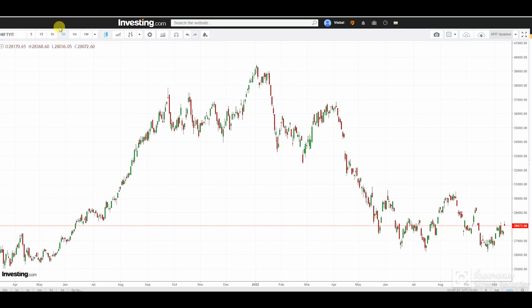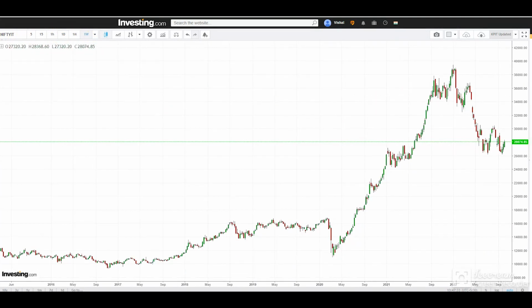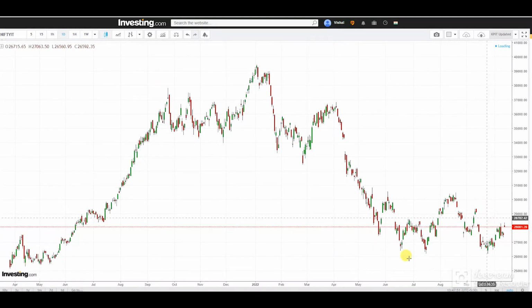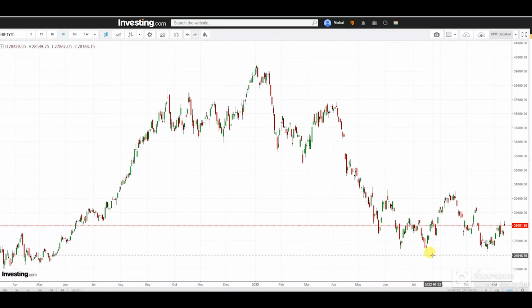On the Nifty IT chart, you guys can see this is the weekly chart, and from the upside it has corrected quite well, and now it is creating this double bottom pattern. So we have this good view on IT stocks as well going forward, that they will again perform well, and this is a good opportunity to buy the IT stocks as well.